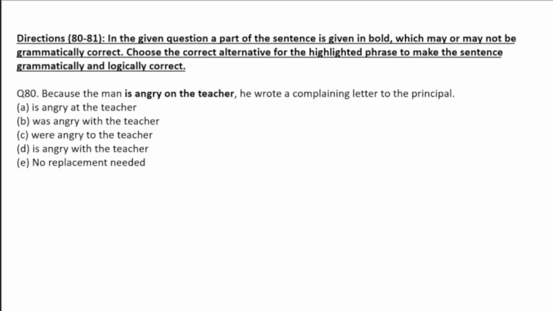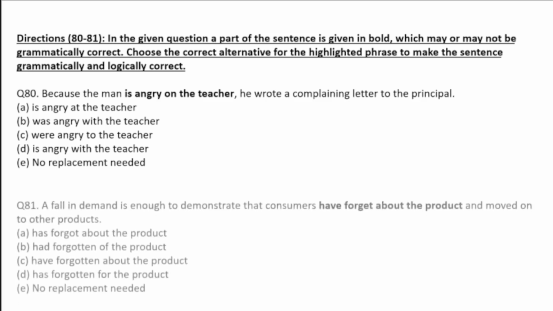If you observe here, because the man was, they are speaking about the past. The rest of the sentence is completely in the past. If you observe, he wrote a complaining letter to the principal. Then you should not use is there. You must use was. And whenever we are speaking about angry, we should not use on. We must use with. So automatically the answer becomes was angry with the teacher. Now let's move to the 81.